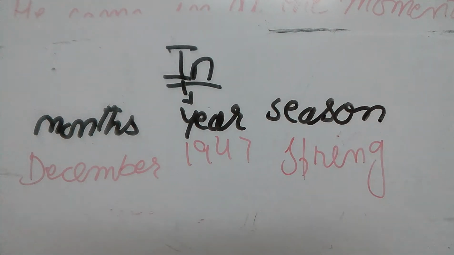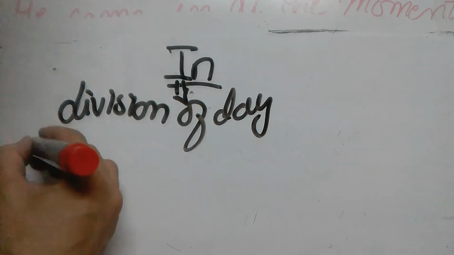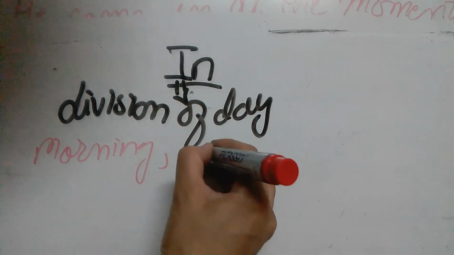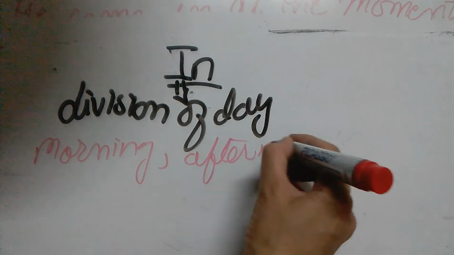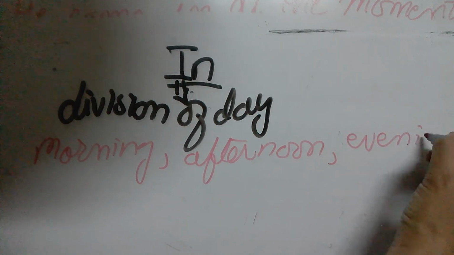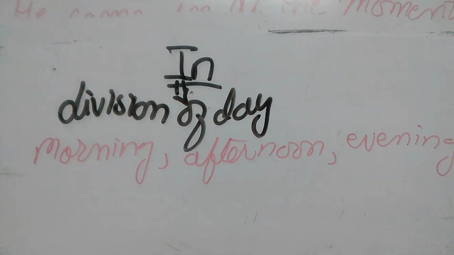Let's move to the other use of in. In is used with the division of the day. As I told you that at is used with night, and when there is specific, then we use on. But rest of the things like morning, afternoon, evening, we use in.